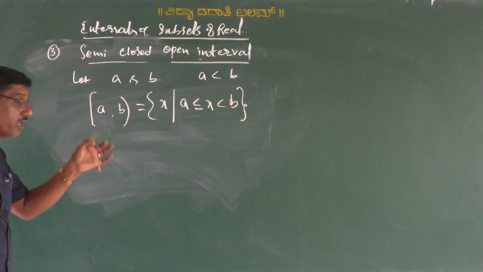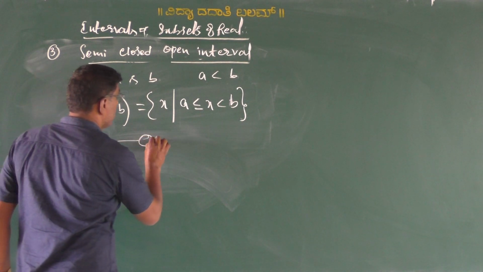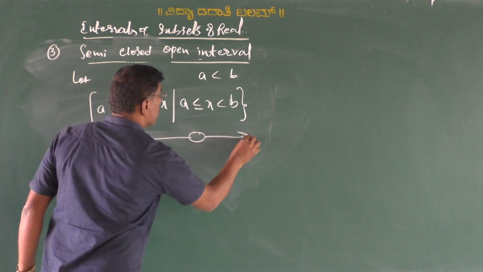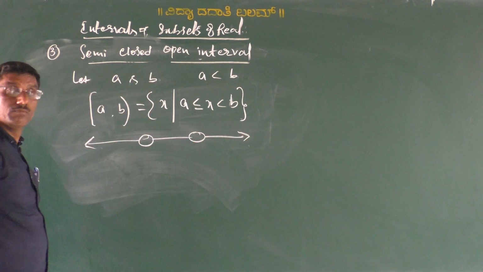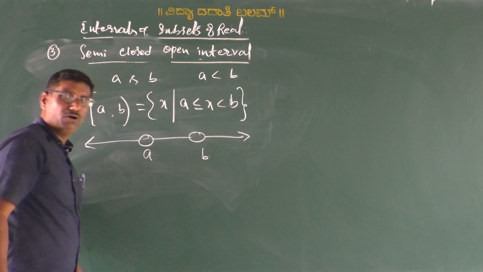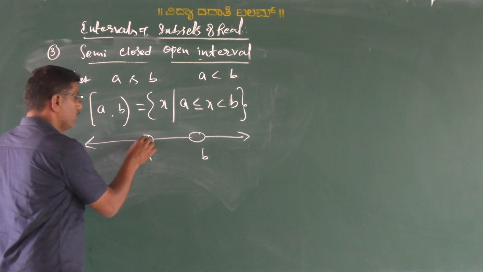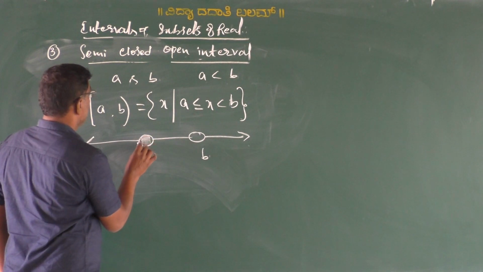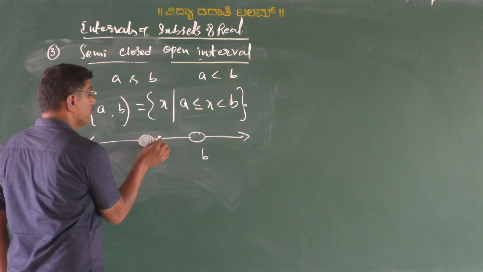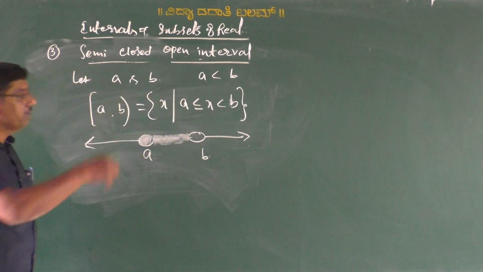Diagrammatically we can write this is the point A, this is the point B, point which corresponds to a real number. Yes, we are including A, we are excluding B.